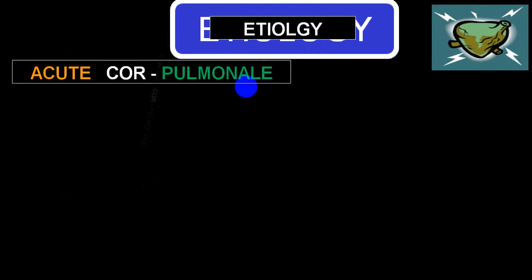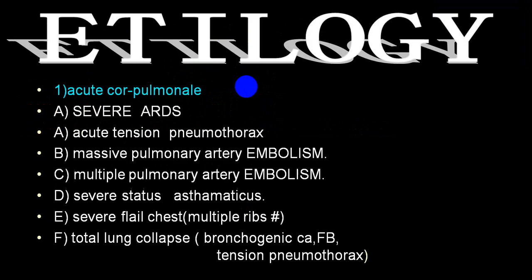Etiology-wise, we already told you acute, chronic, and acute on chronic. Classical examples of acute: a person develops severe ARDS and then goes into acute cor pulmonale, tension pneumothorax, massive pulmonary embolism, multiple pulmonary artery emboli, severe status asthmaticus, traumatic injury to the chest leading to multiple rib fractures and flail chest, and total lung collapse, maybe because of bronchogenic carcinoma or foreign body, or secondary to tension pneumothorax.